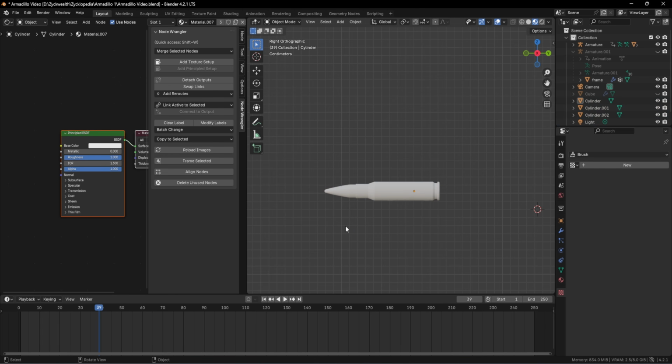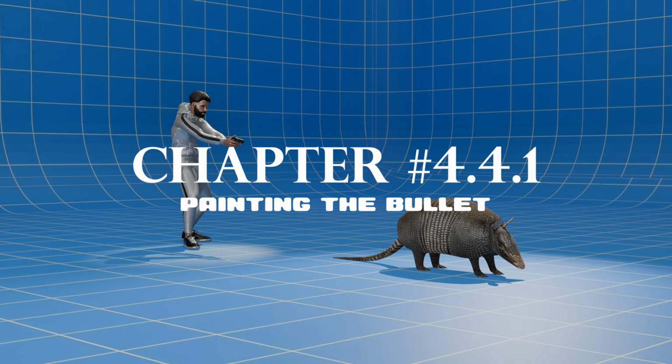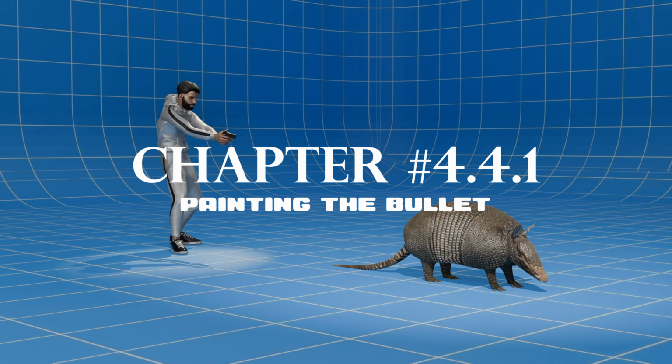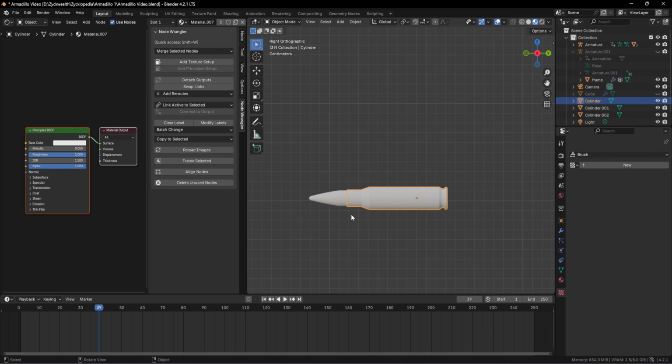Right now, our bullet is not having any textures. So in order to fix that, we can click on any part of the bullet like this and see that there are no materials attached to this bullet file. And we don't necessarily have to get the actual bullet textures for this. We can just give it some color and make it metallic so that it will have the same textures of our bullet. For example, I'm gonna paint this part of the bullet yellow and this part silver, and this will also be yellow.